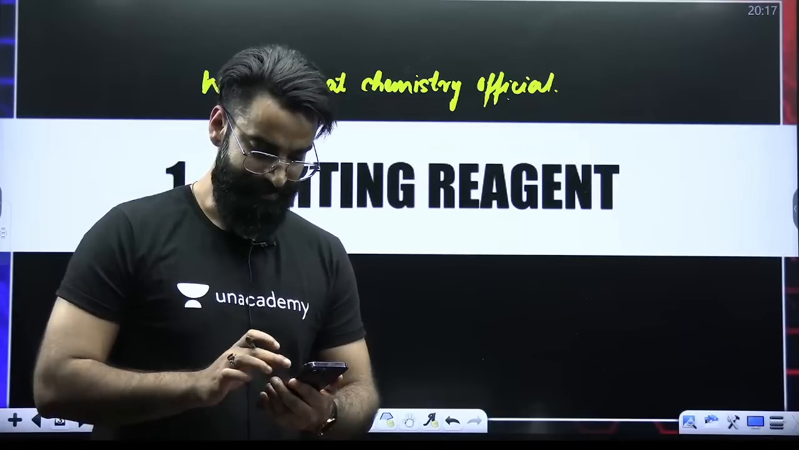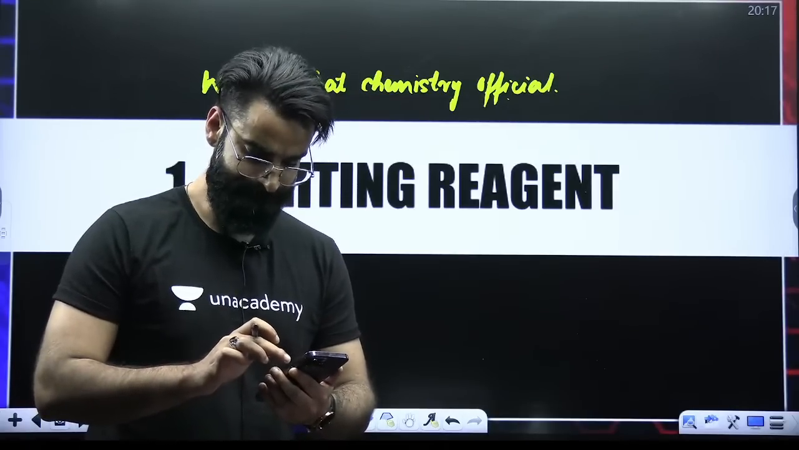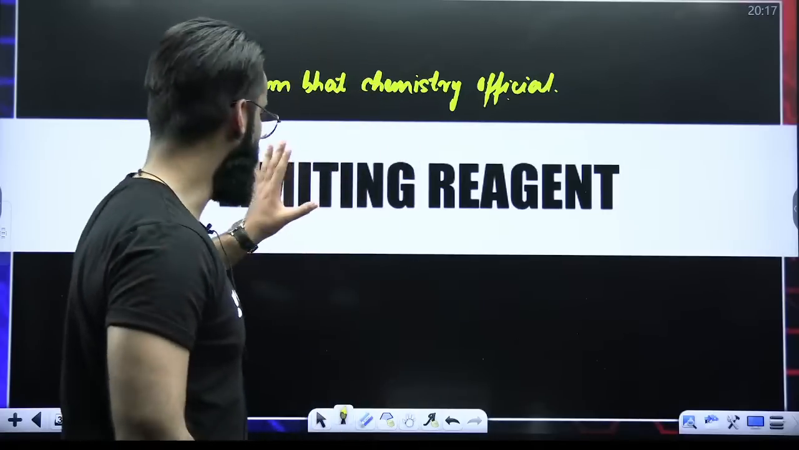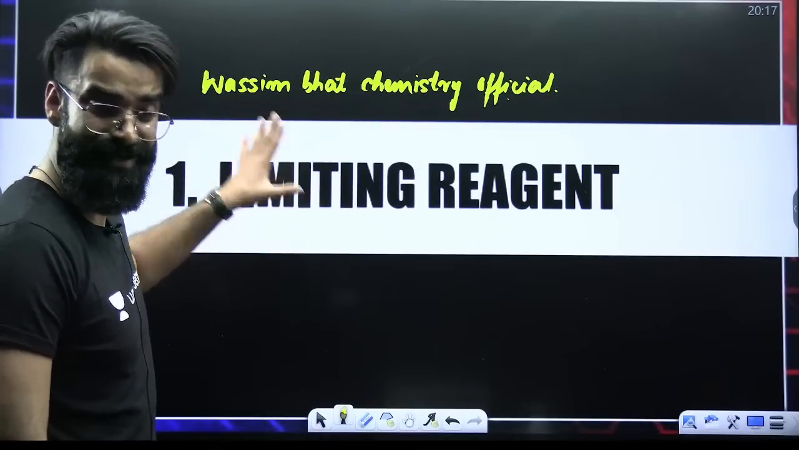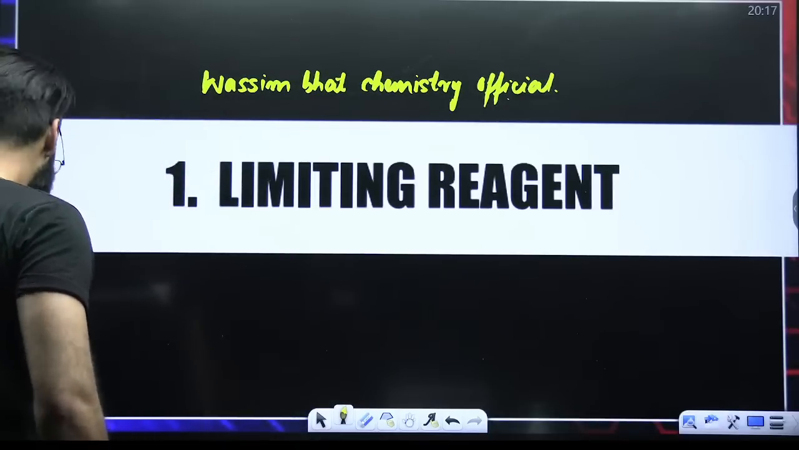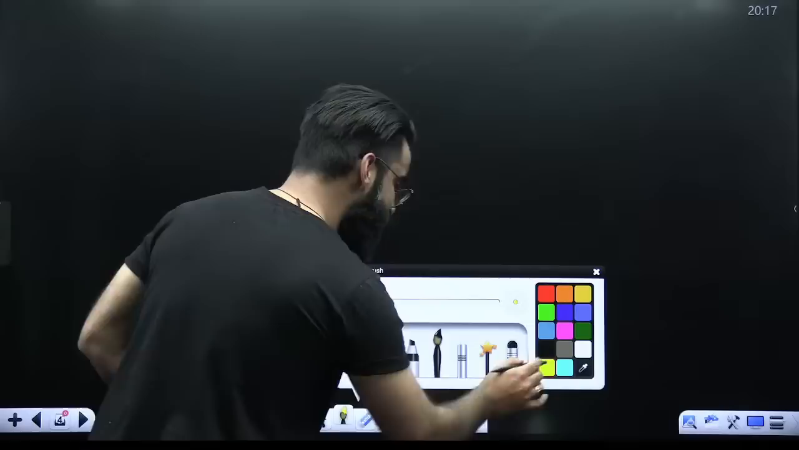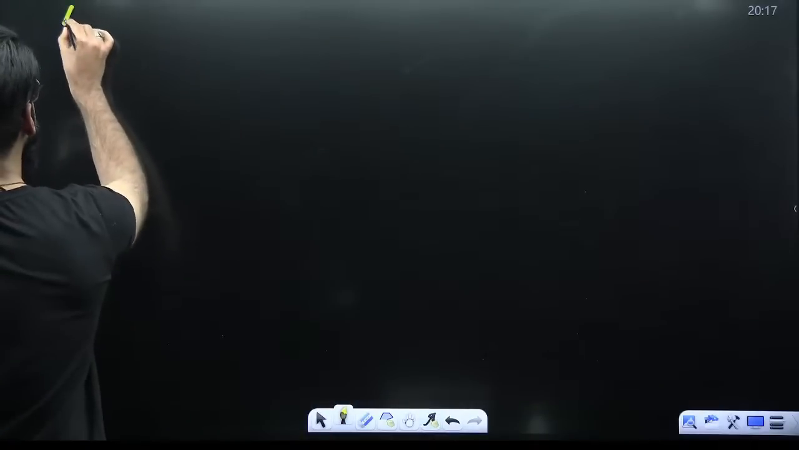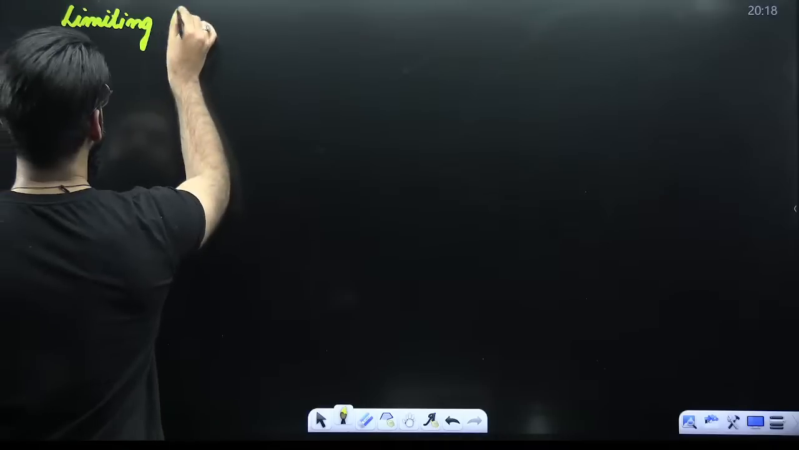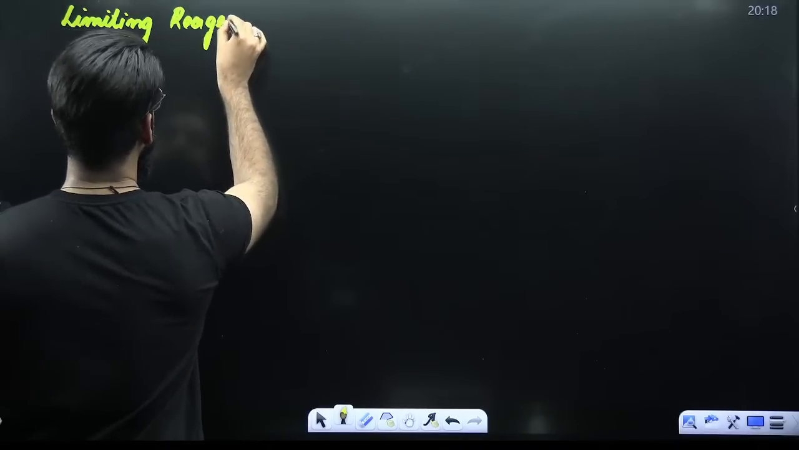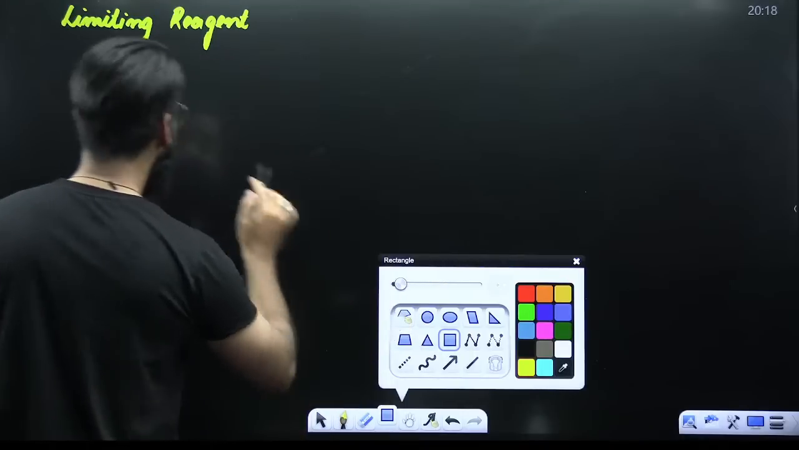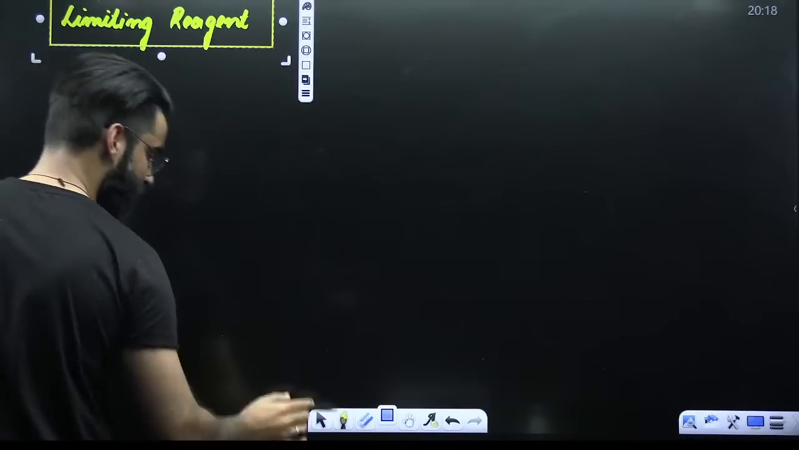Perfect. So guys, without wasting a lot of your time, let's get started with the first concept, which is asked every year. Again, I'm repeating the same thing: that is your concept of limiting reagent. So first of all, how do we exactly define the limiting reagent? Please take a note of every single thing. Limiting reagent. What is a limiting reagent? How do we exactly define it? Have a look at what exactly your limiting reagent is all about.